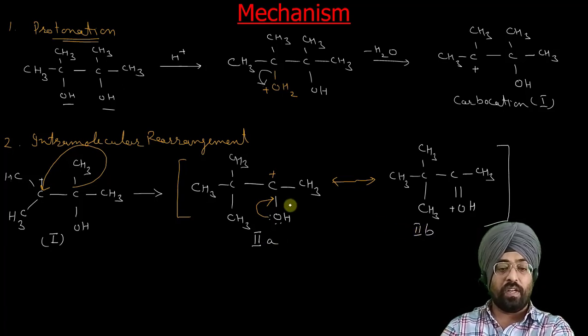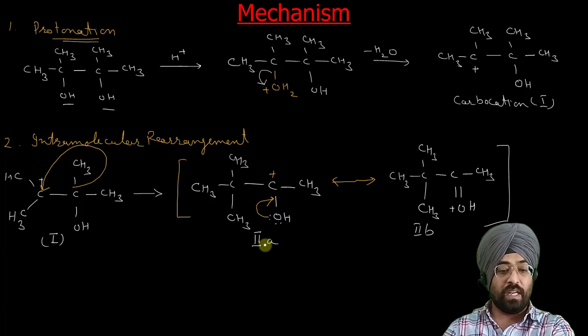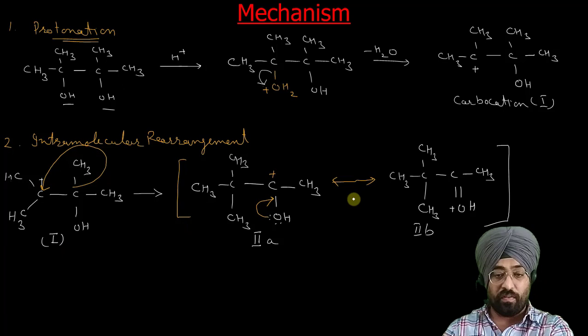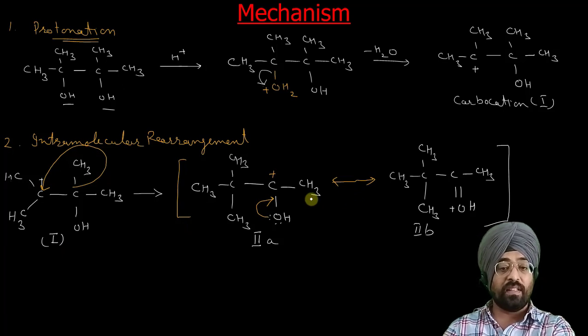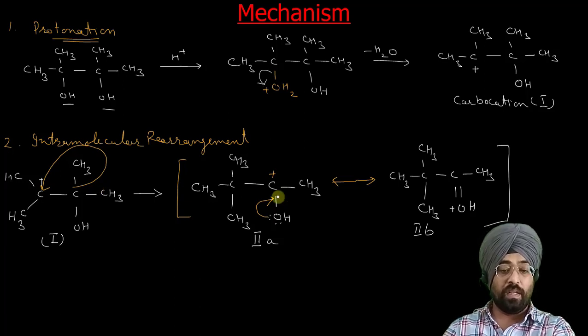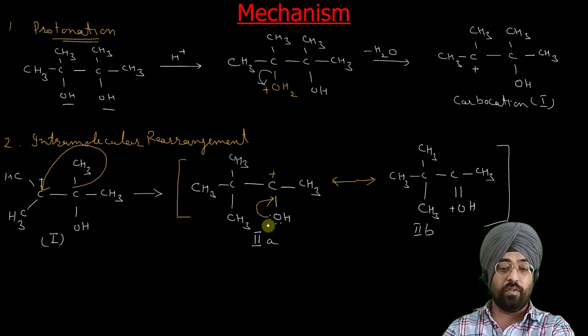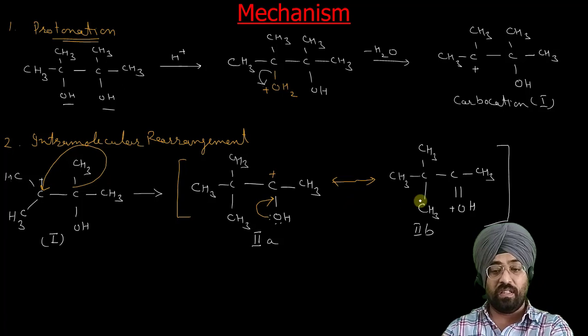This carbocation, formed after migration of the methyl group, is a secondary carbocation, while the earlier one was tertiary. Even then, carbocation 2 is more stable than 1 because of this resonance. That is the driving force for this rearrangement: after rearrangement we get a more stable carbocation, because of the resonance effect of the lone pair of the OH group. So these give electrons here. So this is the resonance.